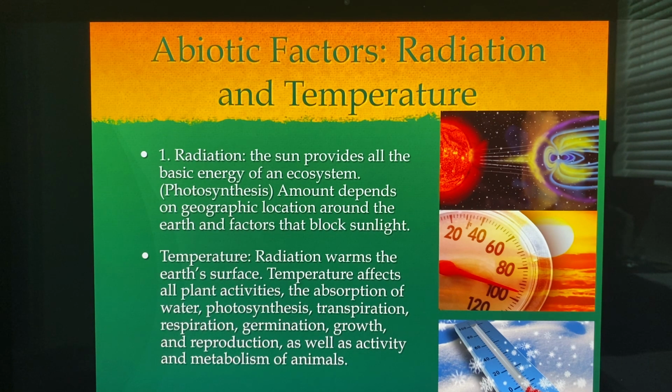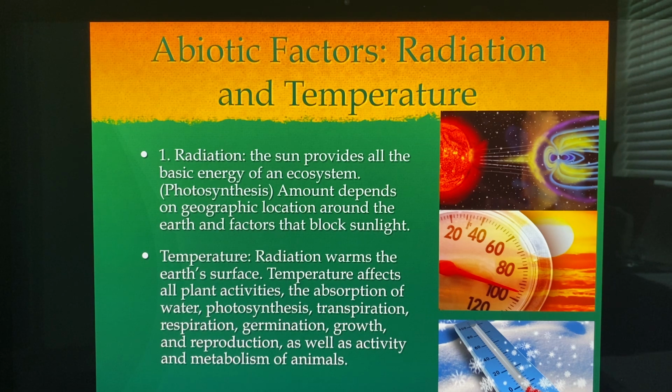Temperature is very important because the radiation, of course, warms the Earth's surface, and this temperature affects all plant activities. The absorption of water, photosynthesis, transpiration, respiration, germination, growth and reproduction, as well as activity and metabolism of animals. So temperature affects a lot.